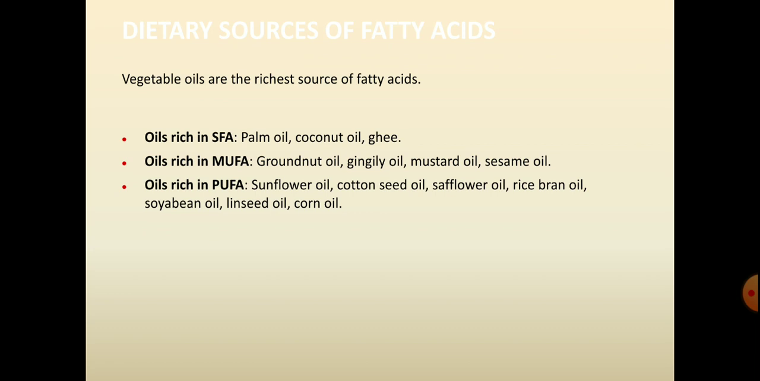And oils which are rich in polyunsaturated fatty acids are sunflower oil, cottonseed oil, safflower oil, rice bran oil, soybean oil, linseed oil, and corn oil. So, saturated fat is present in palm oil, coconut oil, and ghee, which are not good for health. And monounsaturated fatty acids are present in groundnut oil, gingerly oil, mustard oil, and sesame oil. And polyunsaturated fat, which is very good for health, is present in sunflower oil, cottonseed oil, safflower oil, rice bran oil, soybean oil, linseed oil, and corn oil, etc.